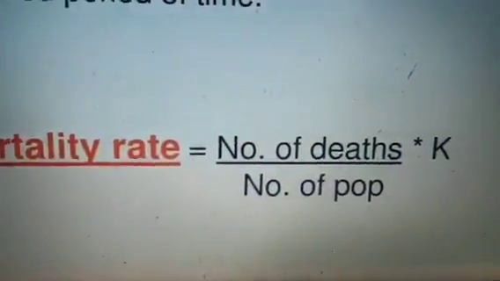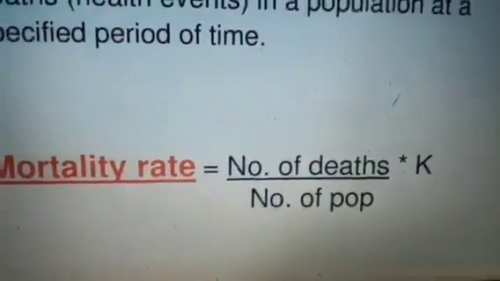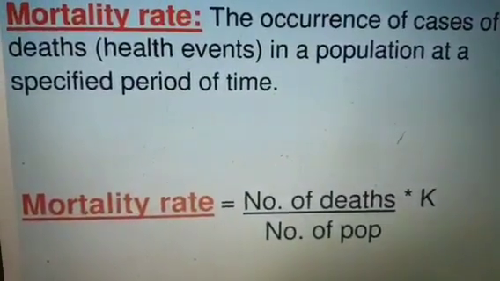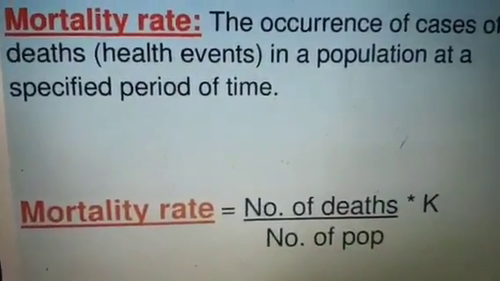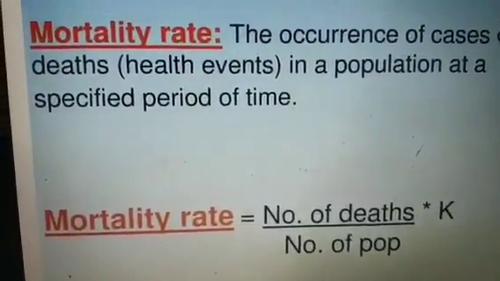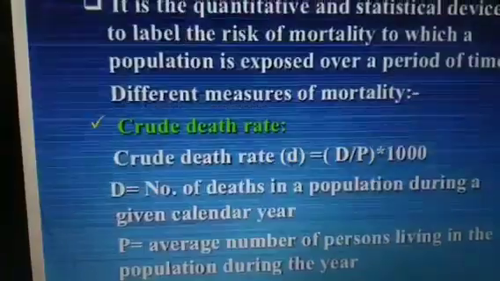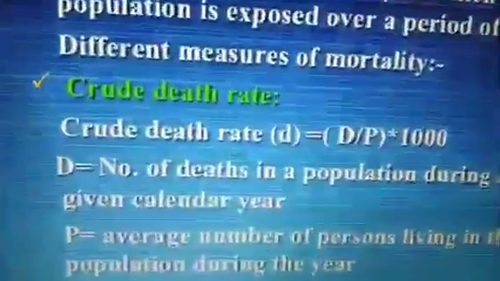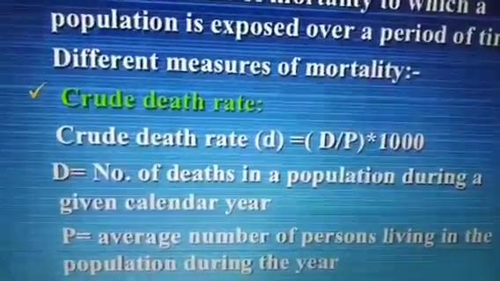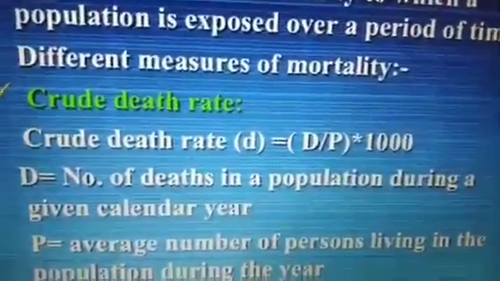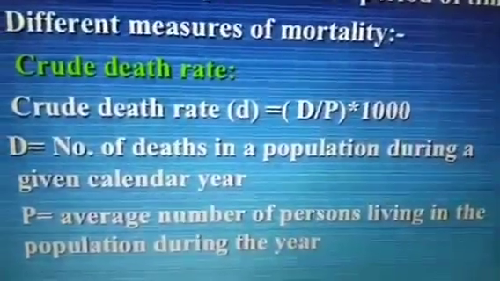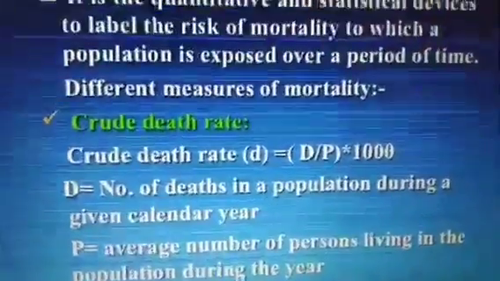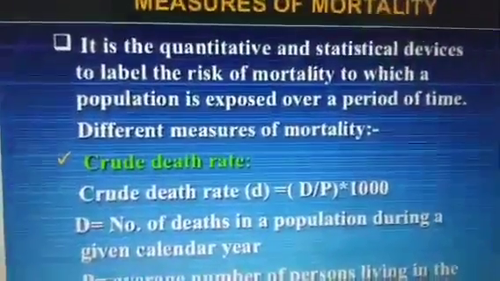Then by this formula you can calculate the mortality rate: number of deaths divided by number of total population into K, where K denotes 1000. I earlier told you that mortality rate is per 1000, total number of deaths in that given time in the given population. So the term is called crude death rate, that is CDR. Crude death rate is D by P into 1000. D is the number of deaths in the population during a given calendar year, and P is the average number of persons living in the population during the year. So this is called CDR.